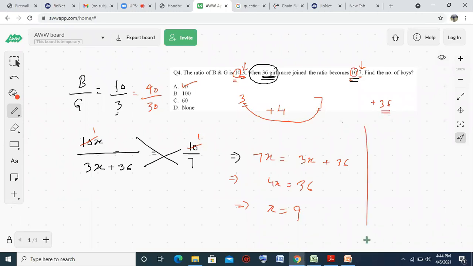So there is another way of doing this. So 4 unit is equivalent to 36. 1 unit is equivalent to 9. So 10 unit is equivalent to 90. This is only applicable when one of the values changes but other is constant. You can use this concept as well. 4 unit change is equivalent to 36 girls. 1 unit is equivalent to 9. 10 unit is equivalent to 90.